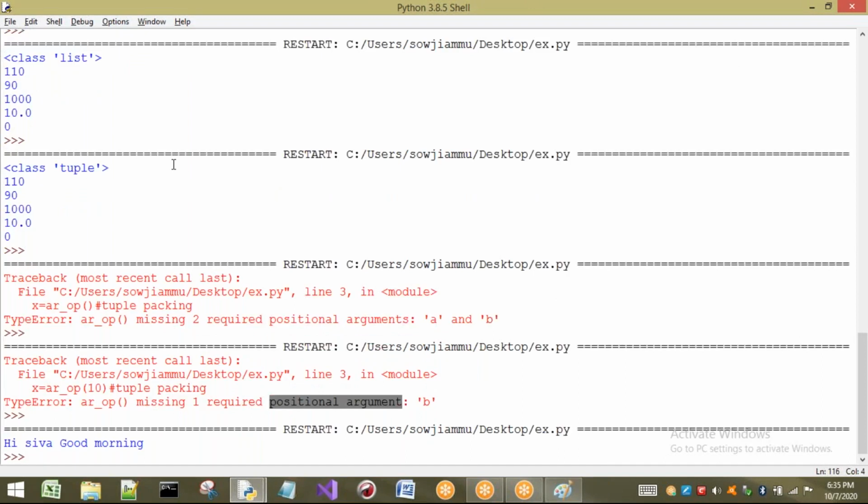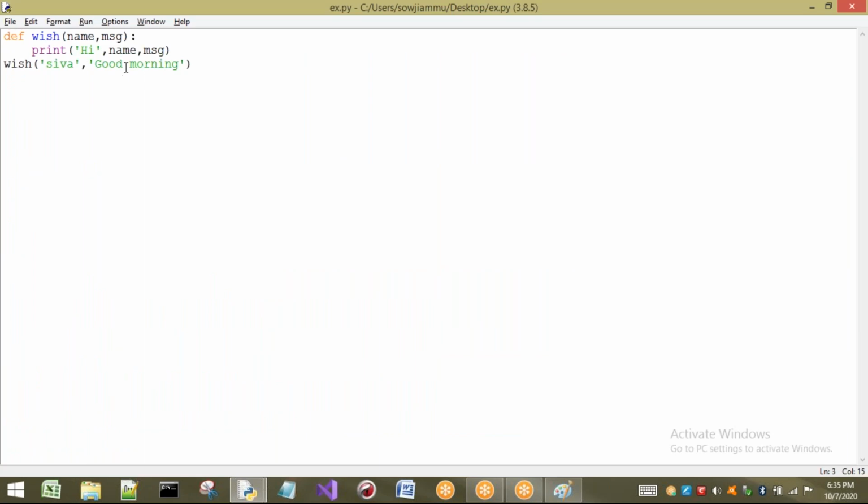It is going to print as "hi Shiva, good morning." Now if you observe here, some space is there. Who has given the space? I have not given space between Shiva and good, or between hi and Shiva. I have given the space only between good morning. While passing this one I have given space here.